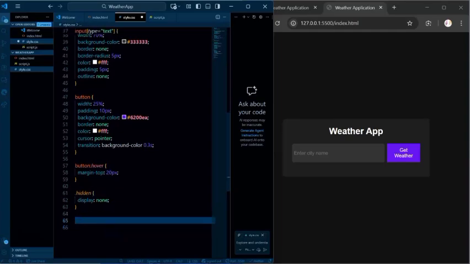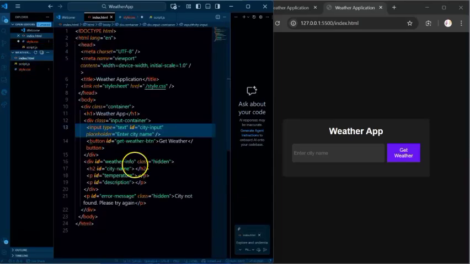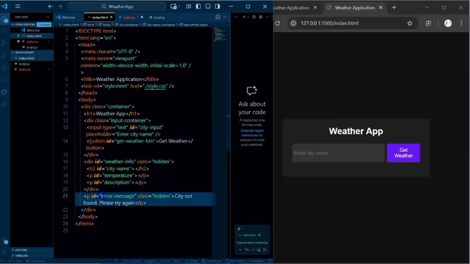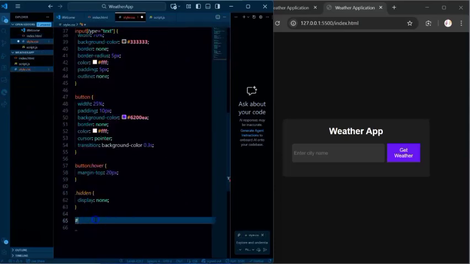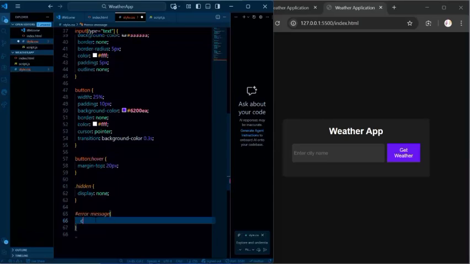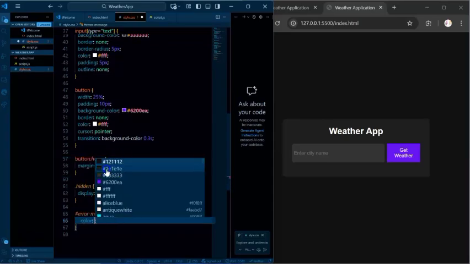Then for our error message, we just want to have the error message class. Let me just copy that correctly because I'm not sure. So we want to have a color of red.